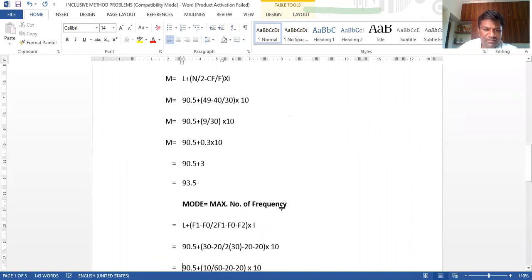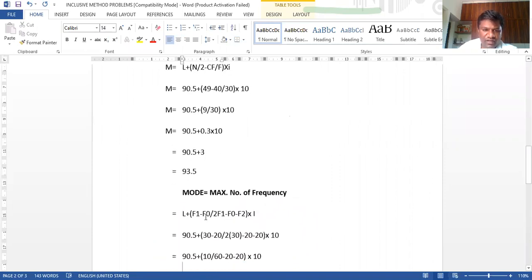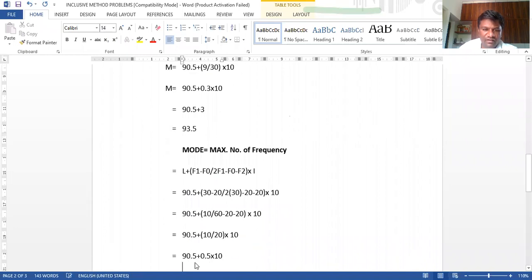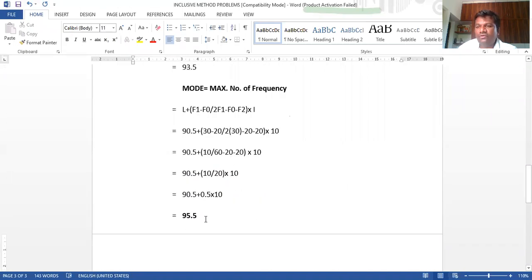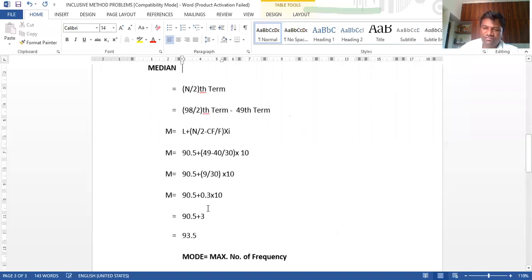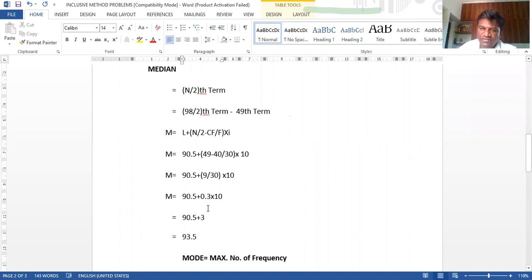Mode is very simple. Maximum frequency: L plus F1 minus F0 divided by 2 F1 minus F0 minus F2, into i. You take everything: 90.5, then the F1 value 30, and so on, and calculate everything. Then you will get the answer, 95.5, almost 96. There is a difference of about 3 to 4, not much. If you calculate properly, we'll get the answer, guys.